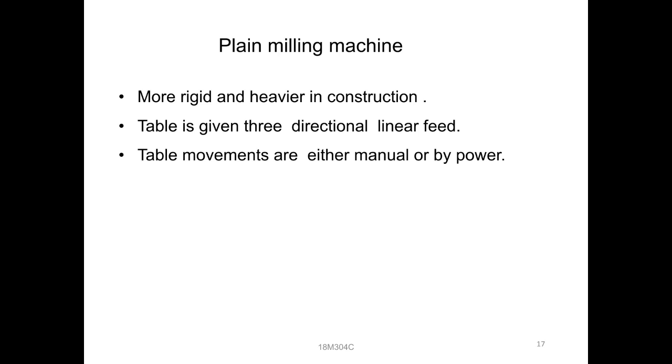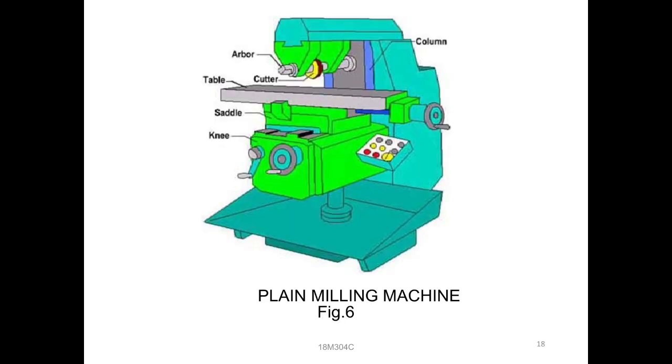It is capable of handling huge sized, heavy components. The figure of the plane milling machine is available, you can observe once. At the bottom, a base will be provided.